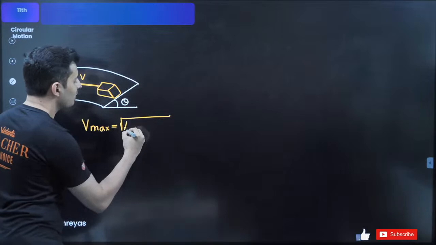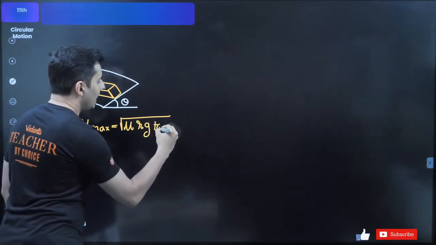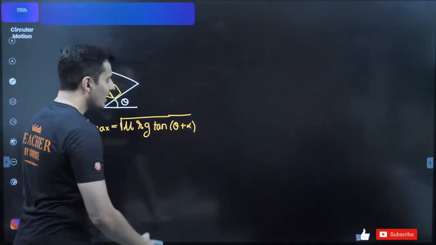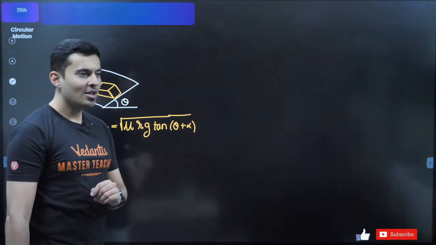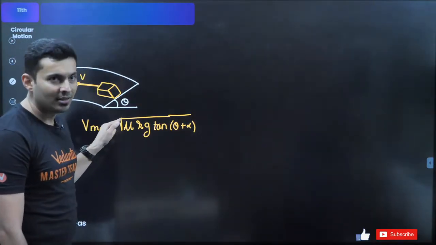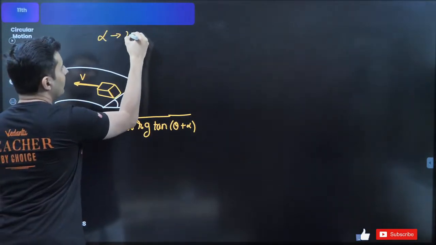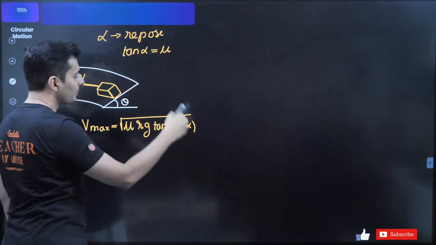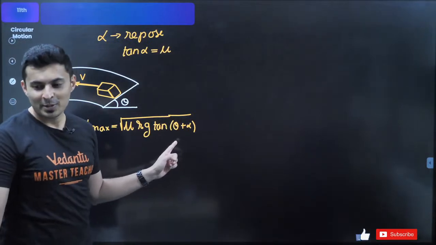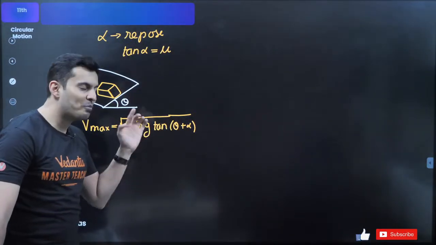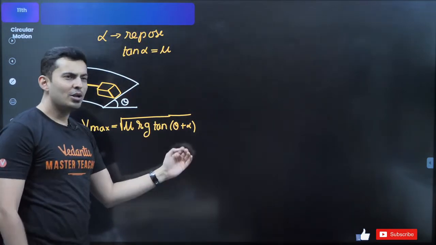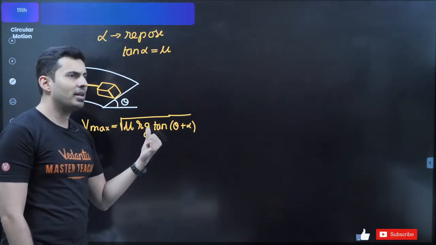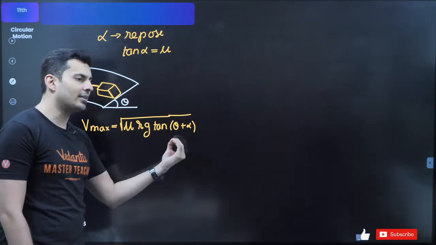In fact, it is root of mu rg tan. I'm like, what? I thought there was something else. No, yes, it is theta plus alpha. Can somebody remind me and tell me what is alpha? Alpha is not a physical angle over here which is seen. Alpha is basically your angle of repose, where tan of alpha is mu. Tan of alpha is mu. Look at that. This is the maximum speed with which the vehicle can move. A lot of people try to remember a complex formula where you have mu rg tan theta plus mu upon 1 minus mu tan theta.